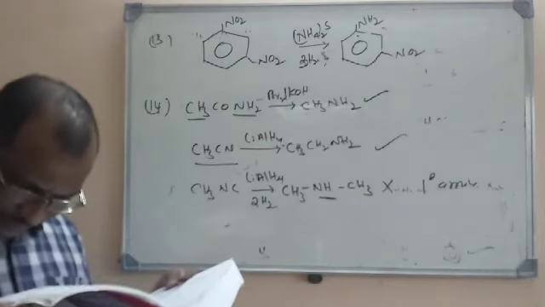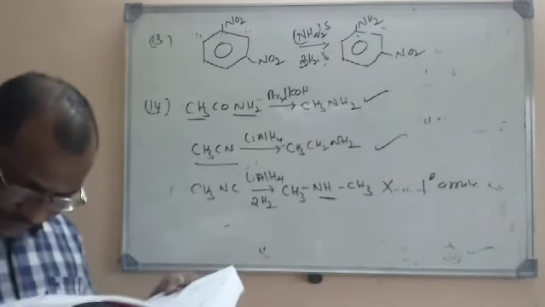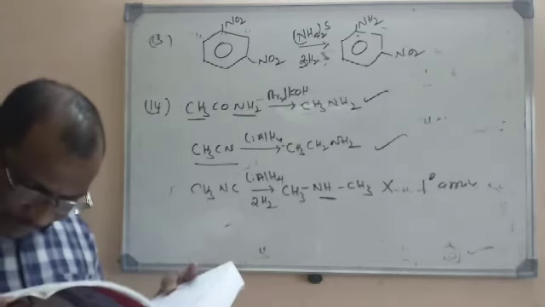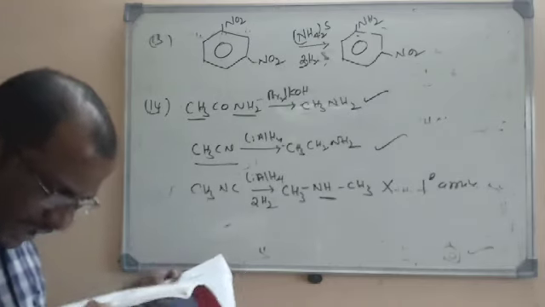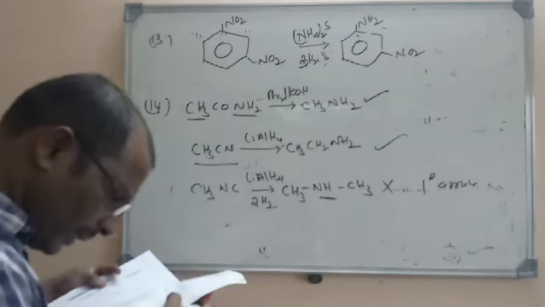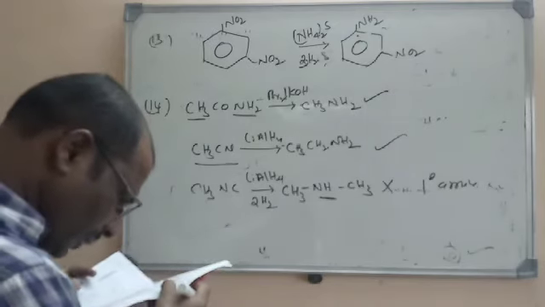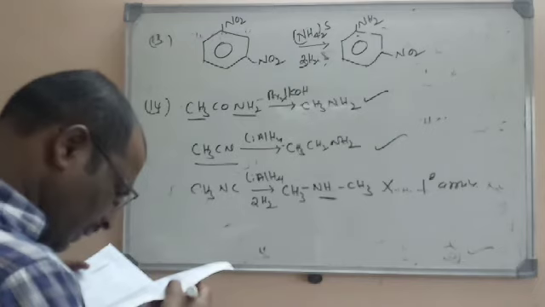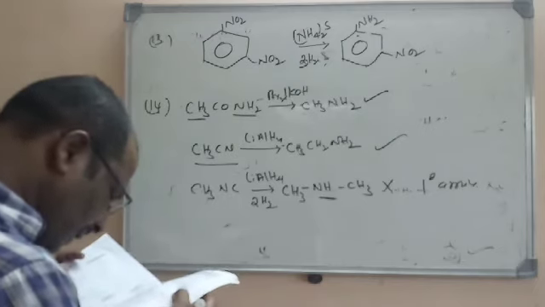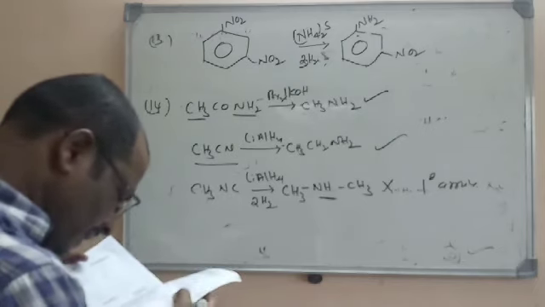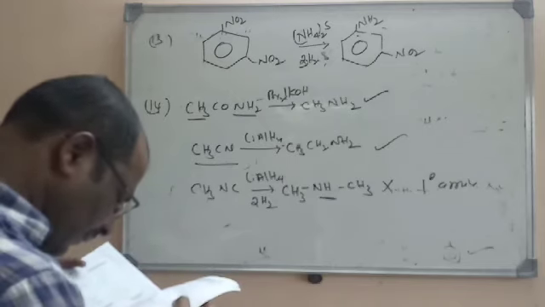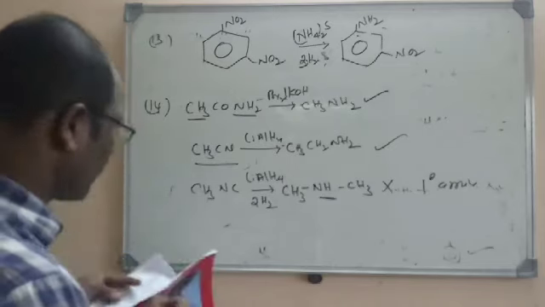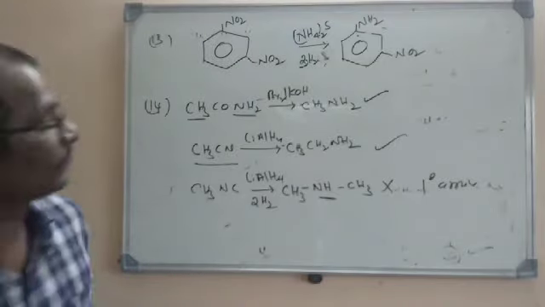Now let us go for the last, 15th question. When phenyl acetic acid is heated with hydrazoic acid and H2SO4 at 50 to 60 degrees centigrade, what is the product?